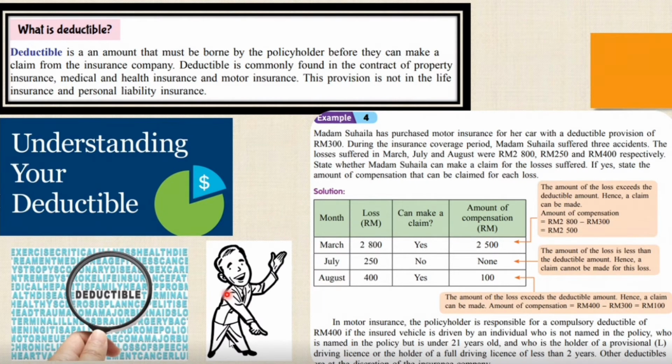So for your information, in motor insurance, the policyholder is responsible for a compulsory deductible of 400 ringgit if the insured vehicle is driven by an individual who is not named in the policy, who is named in the policy but is under 21 years old, and who is the holder of a provisional driving license or the holder of a full driving license of less than 2 years. Other deductibles are at the discretion of the insurance company.